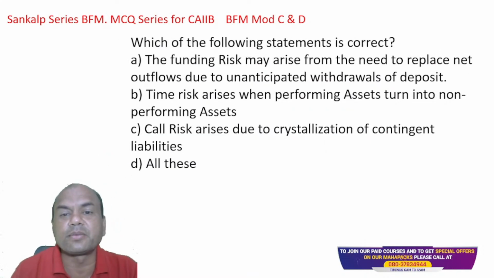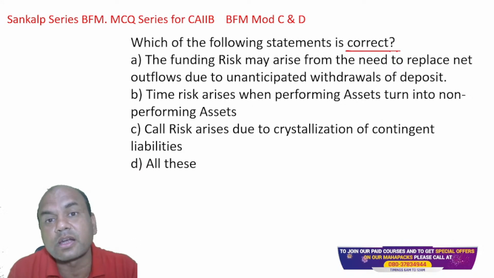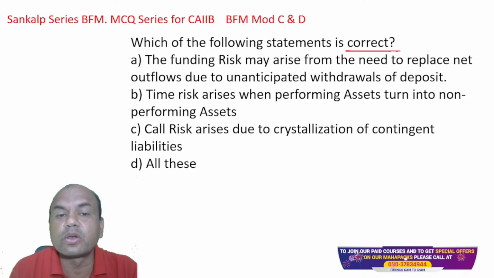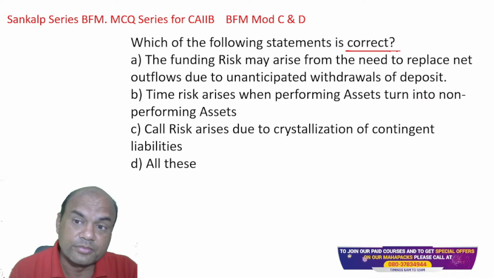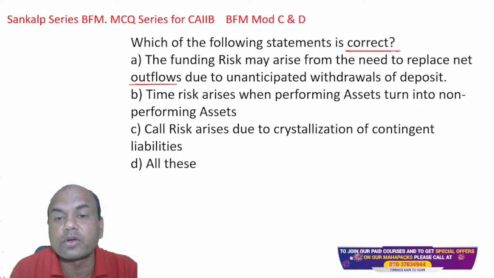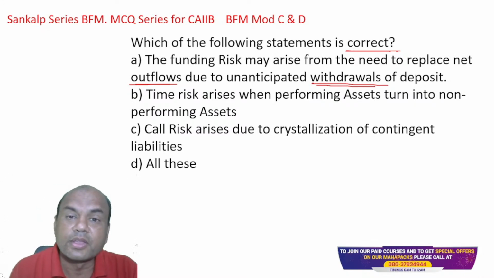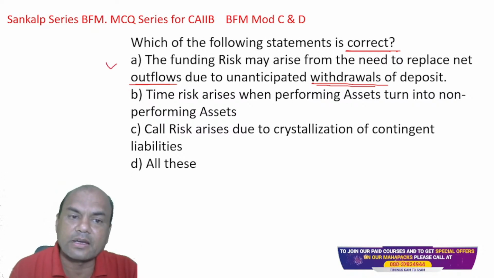Which of the following statements is correct? Now I want the correct one. You should always mark what is required in the exam: correct or non-correct, true or false, whatever. The funding risk may arise from the need to replace the net outflows due to unanticipated withdrawals of the deposits. If everyone is coming for withdrawal, you'll definitely face the funding risk. There won't be any money, right? So A is correct.